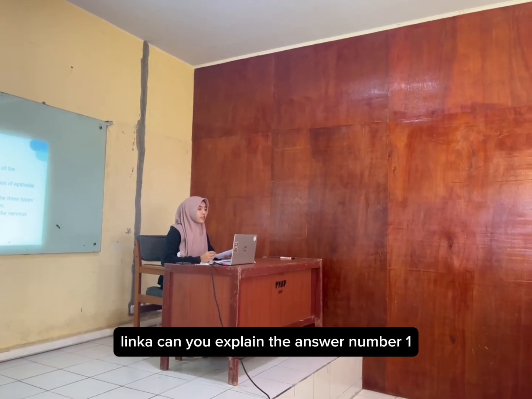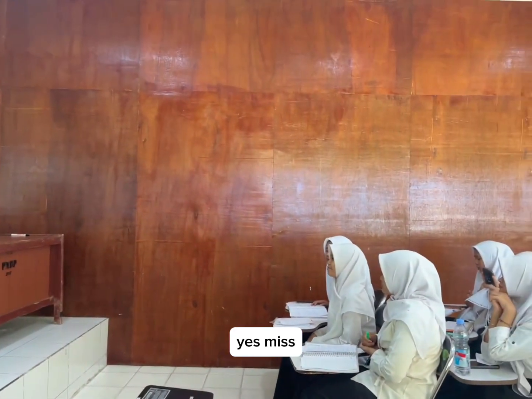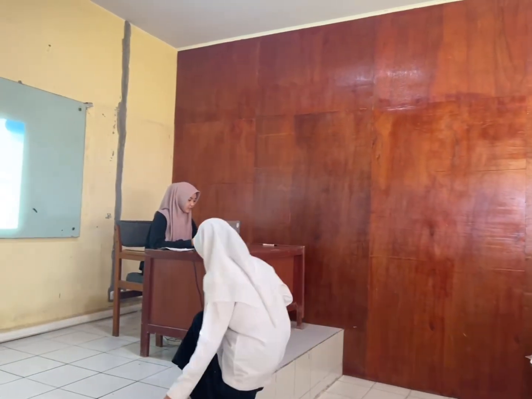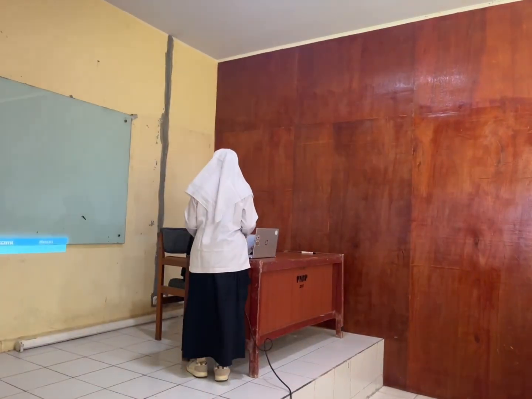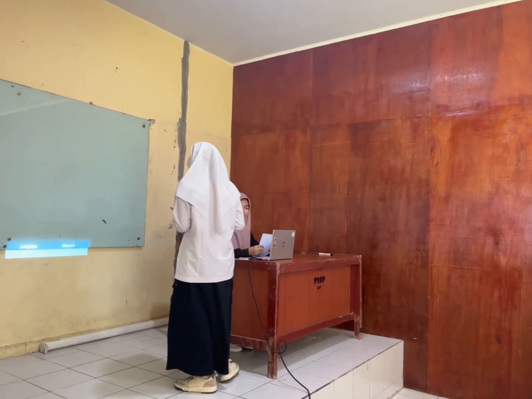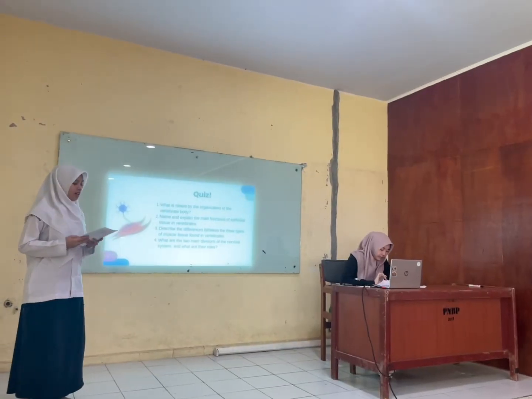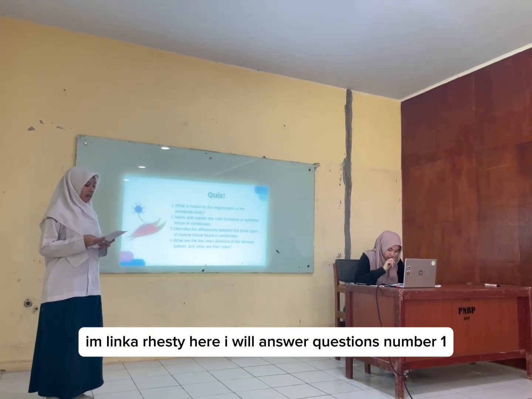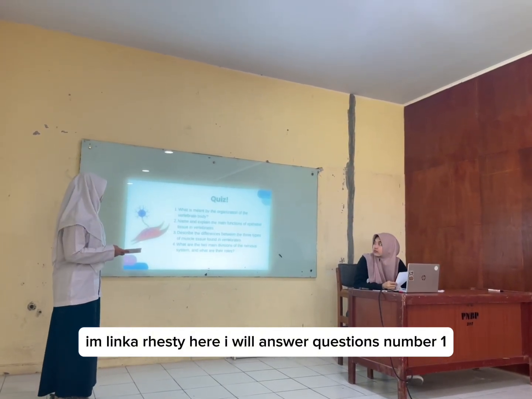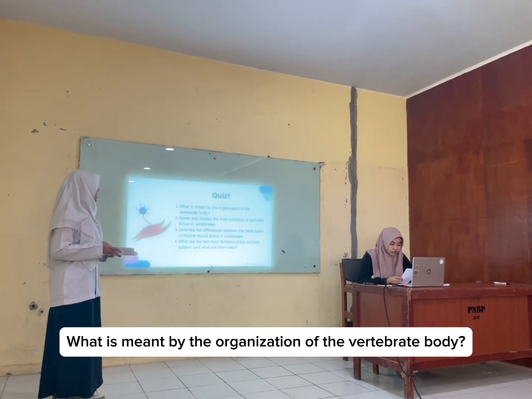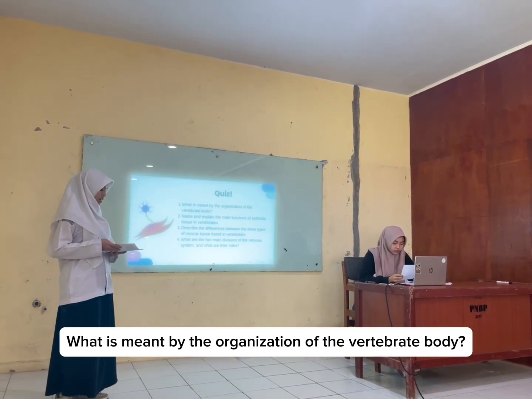Indra, can you explain the answer for number 1? Yes, I am Faresti. Here I will answer question number 1. Question number 1 is, what is meant by the organization of the vertebrate body?